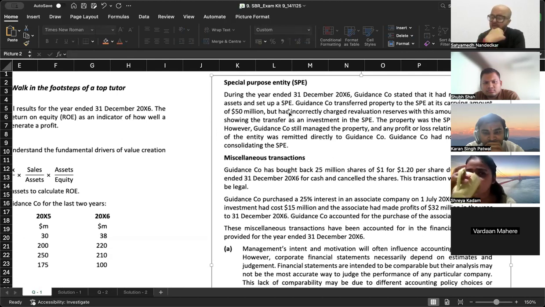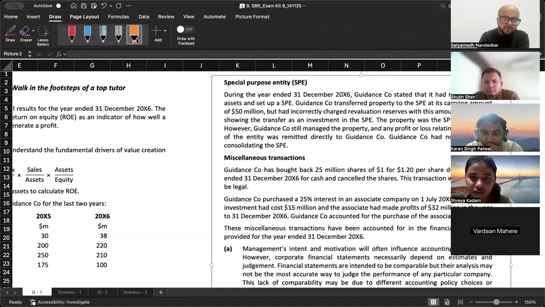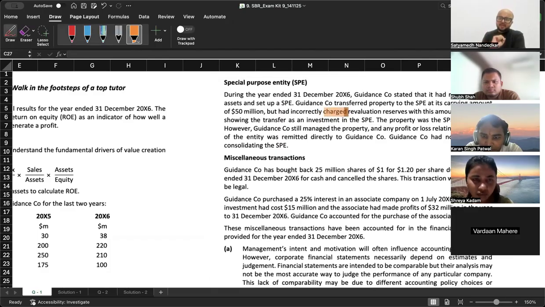What do you mean by charged revaluation surplus? मैंने आपको क्या बोला था कि you credited that to revaluation surplus, but we did not pay attention to one word. What is the word that we have used here? They have used the word charged. ये charged word से अपना पूरा analysis change हो जाता है. Why? Revaluation surplus is like a gain, है ना? मतलब P&L में नहीं जाता है, but revaluation surplus is a gain.